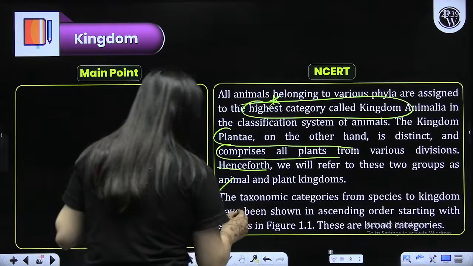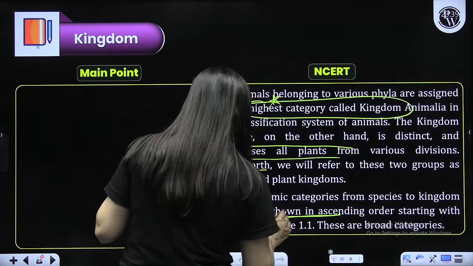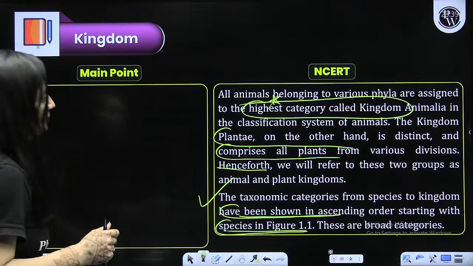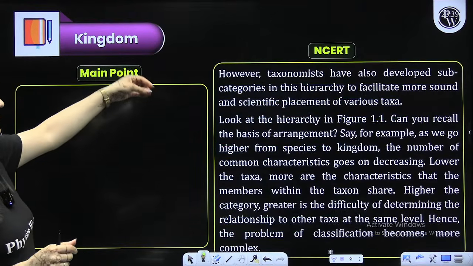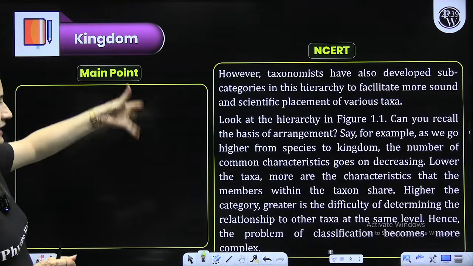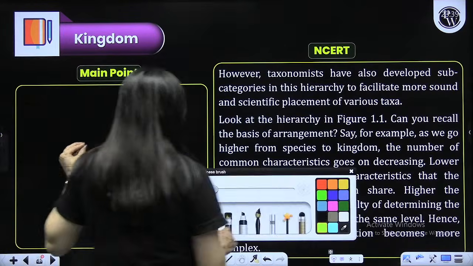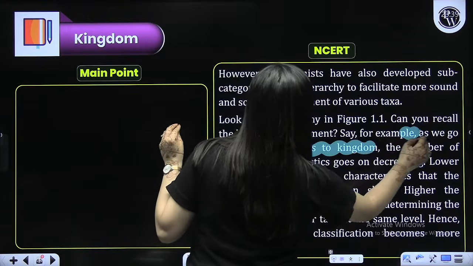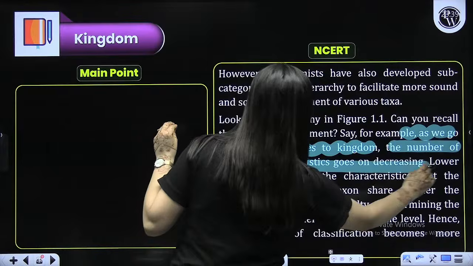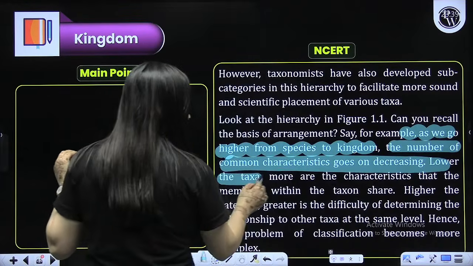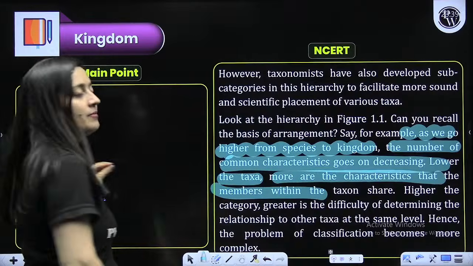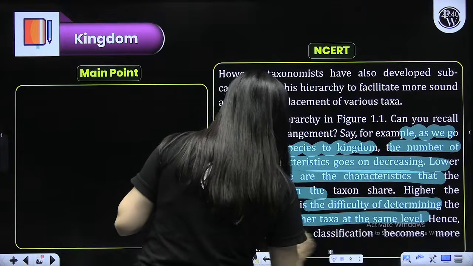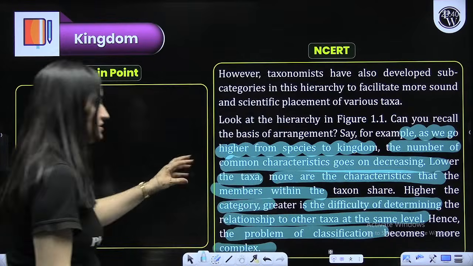Taxonomic categories from species to kingdom are in ascending order. In the diagram I have shown you, look at that arrow. These are the broad categories. I already told you subcategories are also there. They are used when needed, and these important points we have already written there. As we go higher from species to kingdom, the number of common characters decreases. The lower the taxa, the more characters members within the taxon share. The higher the category, the greater the difficulty in determining the relationship. This is what we need to know.